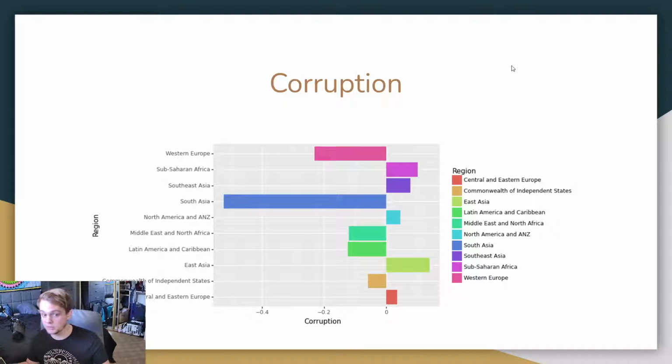Corruption. South Asia hates corruption. They reacted really strongly to this one. It's a huge predictor of happiness. Same thing with Western Europe, but in other places, you actually see that they respond positively to corruption. It makes them happier. So that's kind of an interesting point.